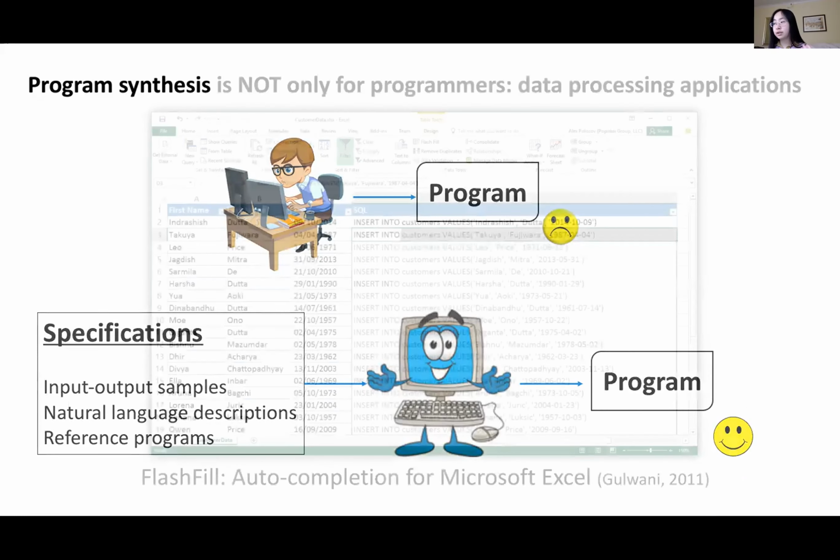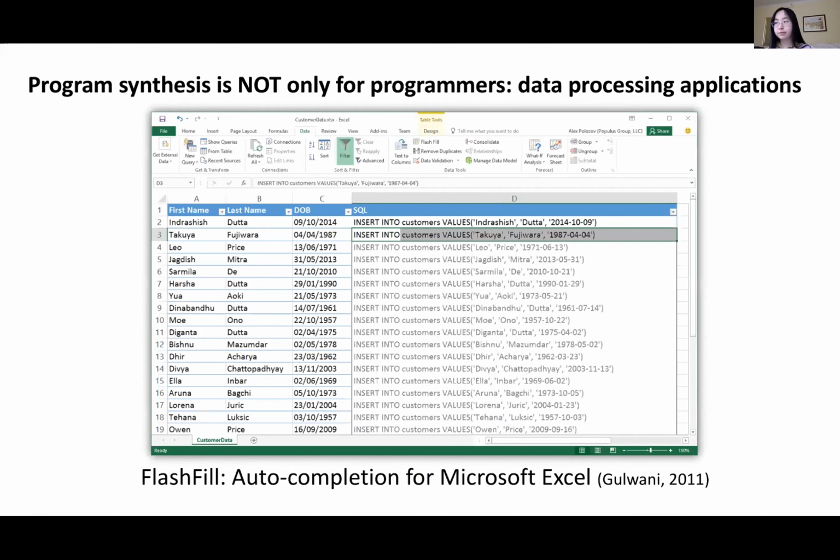Note that program synthesis is not only for programmers. Numerous real-world applications intrinsically rely on program synthesis, and they could affect millions of end users. One of the earliest practical program synthesis applications is the Flash Fill system for Microsoft Excel. We are given a few lines of data cells as the context. The Flash Fill system automatically synthesizes a program for string transformation so that it can auto-complete the spreadsheet data.